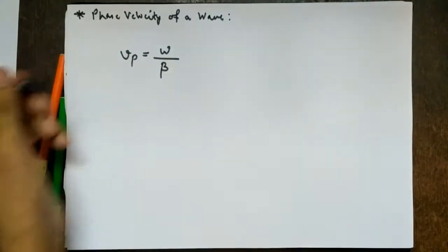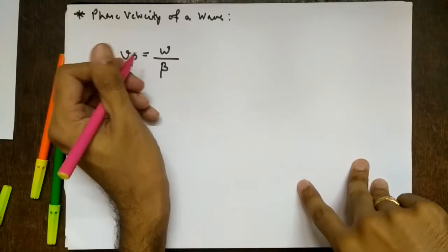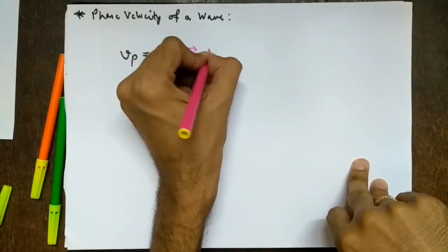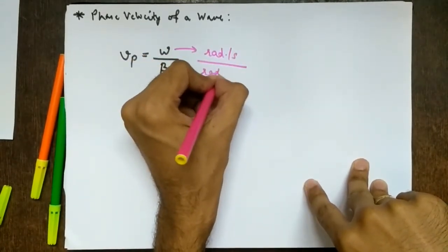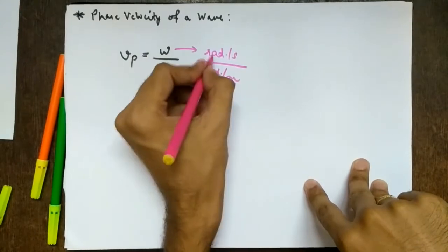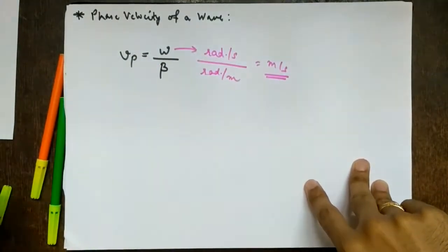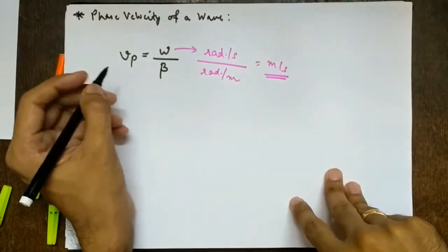Okay. So obviously if it is omega by beta, we should get the unit as meters per second, right? So what is the unit of omega? It is radians per second. And what is the unit of beta? It is radians per meter. So radians will get cancelled. So what will we finally get? Meters per second. So that is the expression for Vp, which is omega by beta. This is a very important expression.